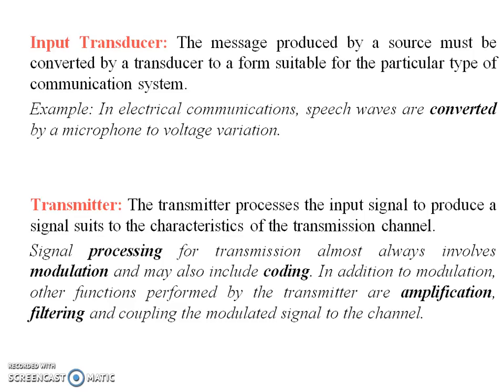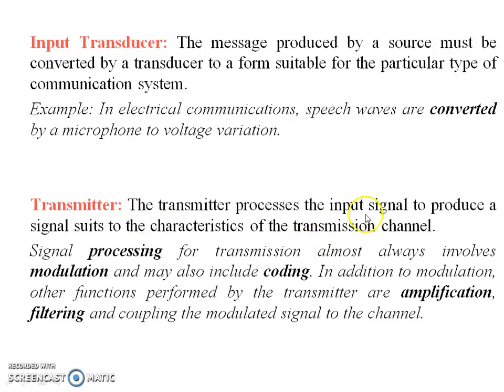Now what is the job of the input transducer? As I said before, the message produced by the source must be converted by the transducer into a suitable form for the particular type of communication system. Example, which example can we say? In electrical communications, speech waves are converted by a microphone to voltage variations, or else if the data is analog, we can convert it to digital with the help of an analog to digital converter.